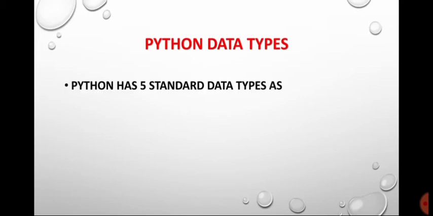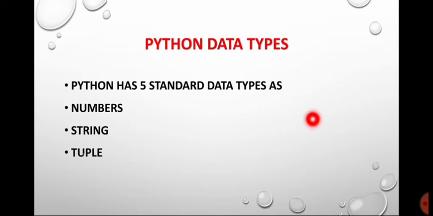Now let us move towards the data types. Up to this point we have defined the variables which are used to store the data. Now we are going to see which types of data the Python program is going to be executed on. There are four types: the first type is number, second is string, third is tuple, and the last type is dictionary. Let us see these data types one by one.